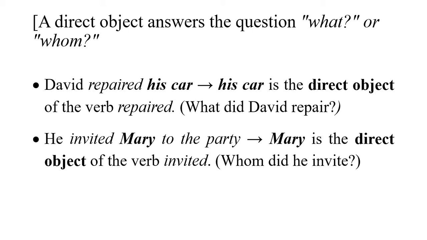The function is direct object, and this always goes with an action verb. An action verb requires a direct object. It requires an object. A linking verb cannot require an object. So when you have a linking verb, it's impossible to find an object. You find, on the contrary, an adjective. All right? So in that case here, we are dealing with action verbs.